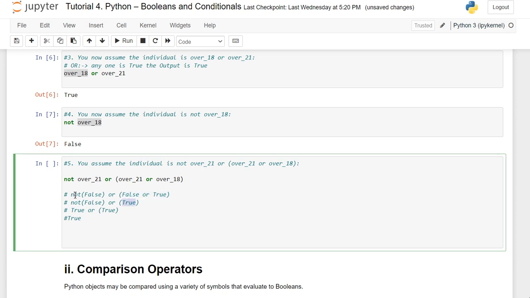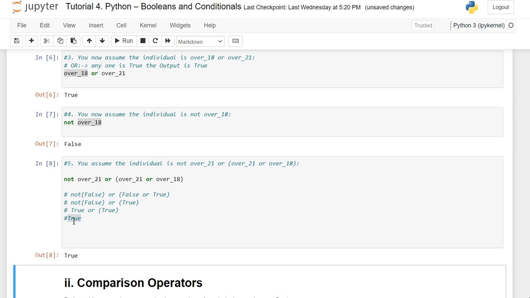Next, coming to the first one, here it is over 21. It already has the value of false. So what is not false? We are going to have it as true. So this not false results as true, and the expression with the or operator also comes out true. At last it is true or true, and if any one is true, we would get true.